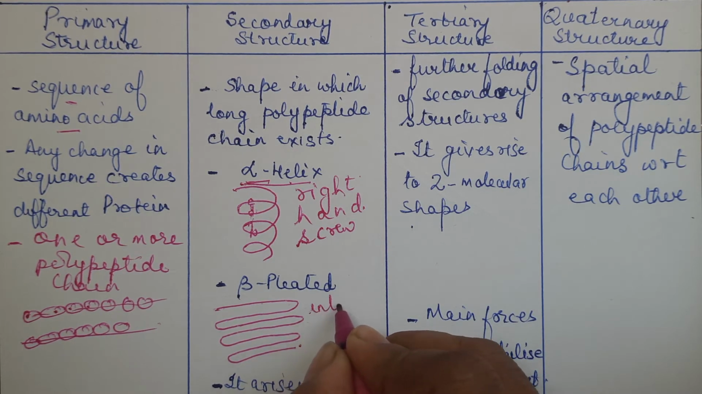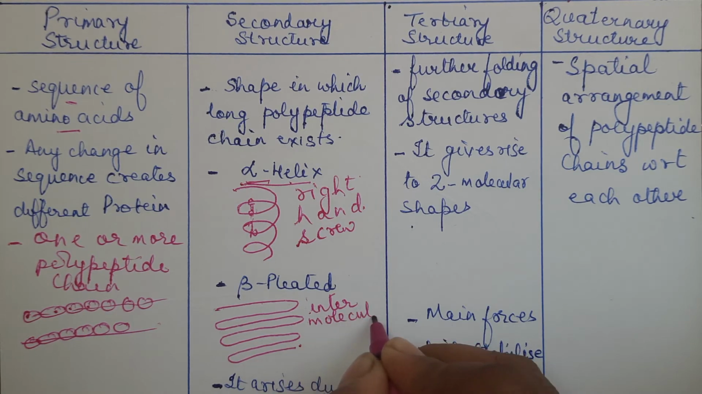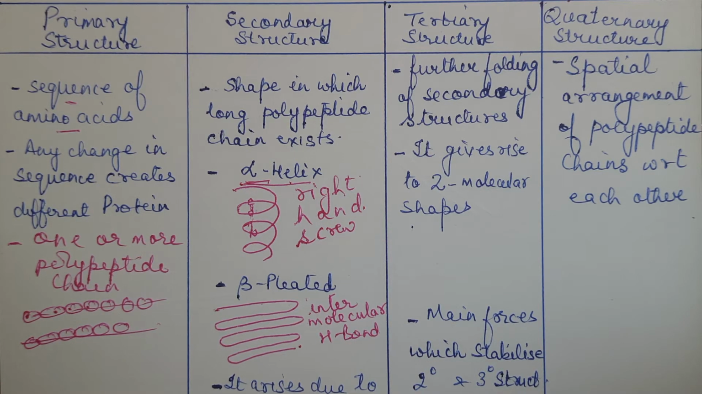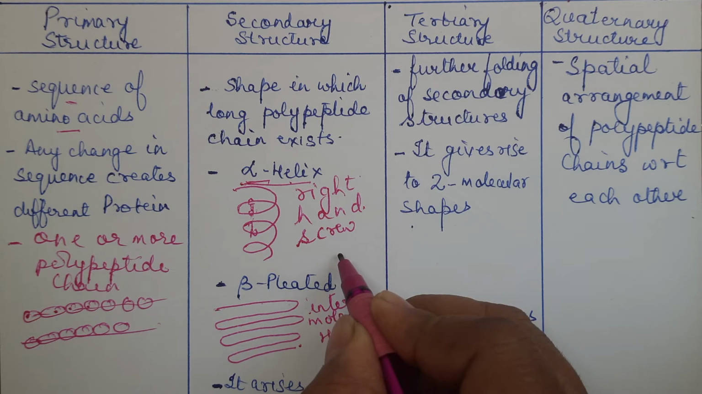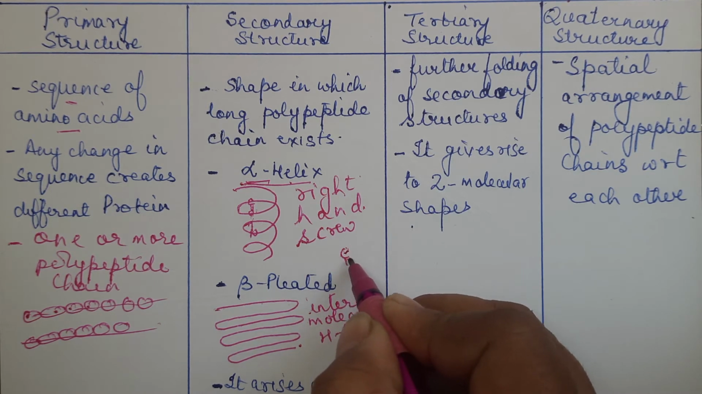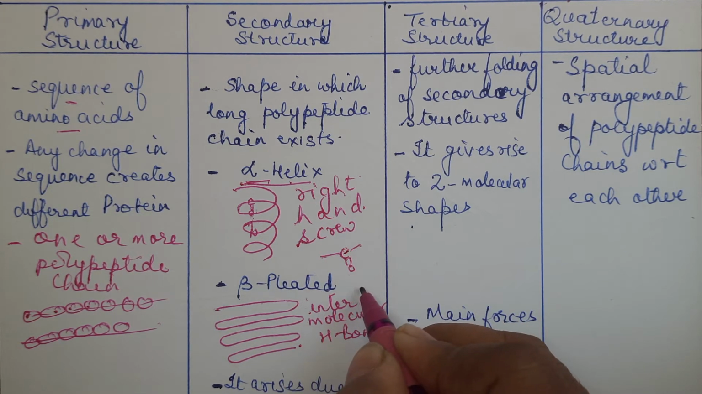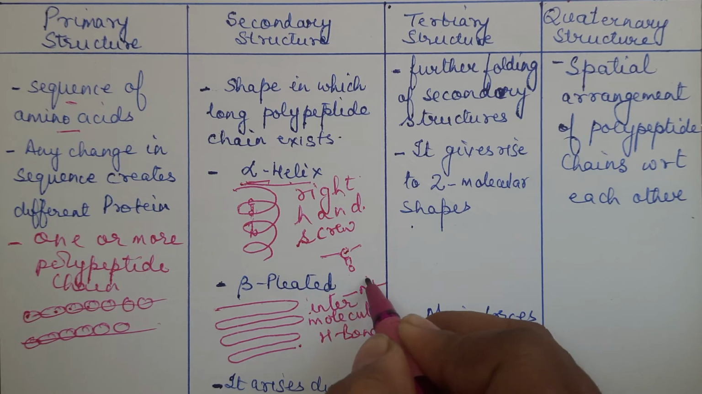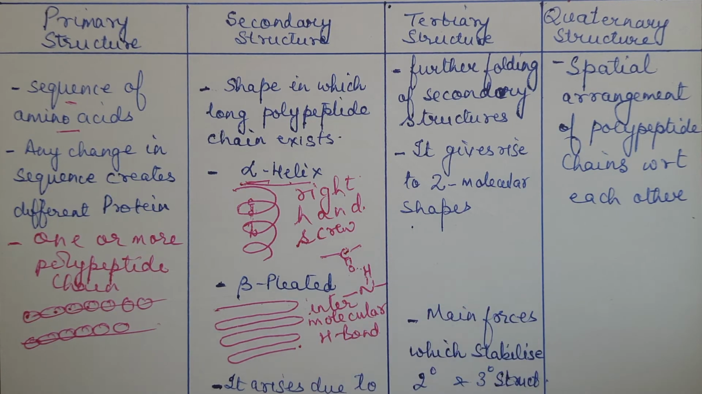Again, it is intermolecular hydrogen bond. Intermolecular hydrogen bond is holding them together. I told you what that intermolecular hydrogen bond is. If I write separately, there must be CO, and on some other amino acid there must be NH. So between H and O there must be an H bond. So that is holding them together.